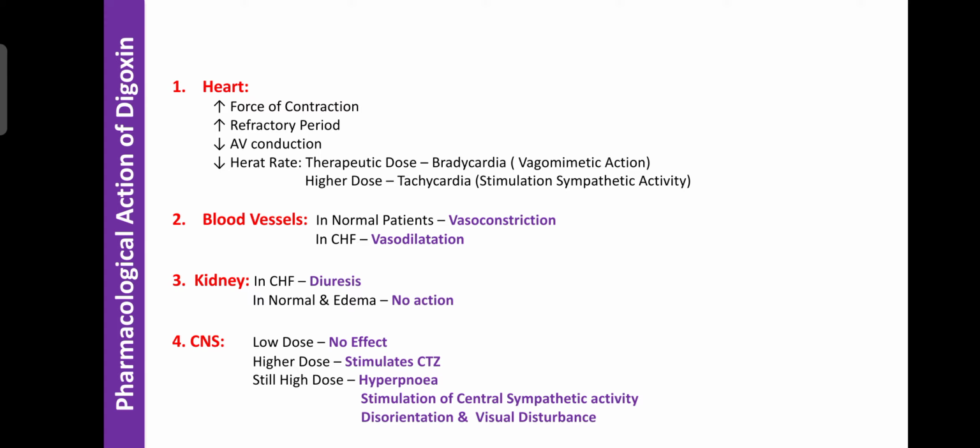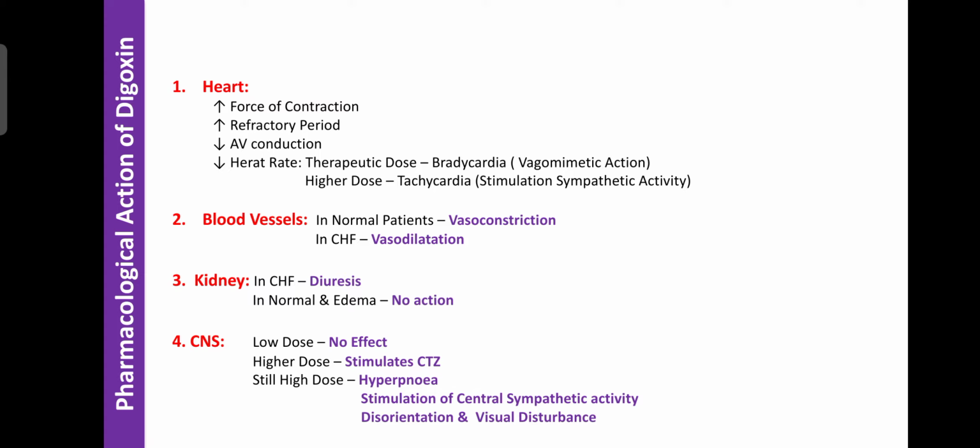that is the pressure. In the left ventricle the pressure is about 120 mmHg, and in the right ventricle the pressure is 25 mmHg. If that much pressure is generated due to increased force of contraction, then only is the systemic circulation completed. Then only the demand of the organs can be fulfilled. If that pressure decreases, then the complete emptying of the ventricle does not occur. Due to that, the heart has a deficiency of oxygen.